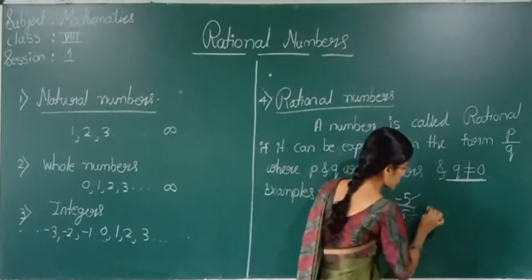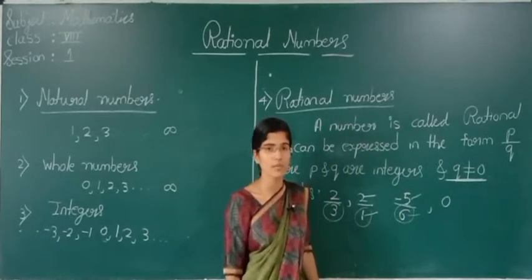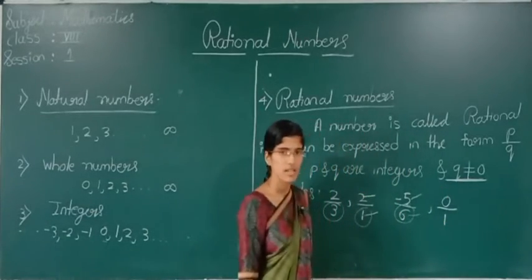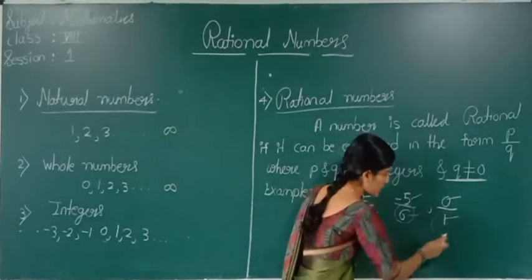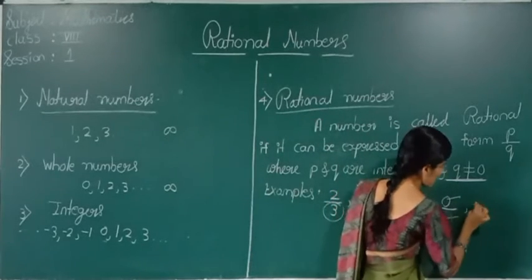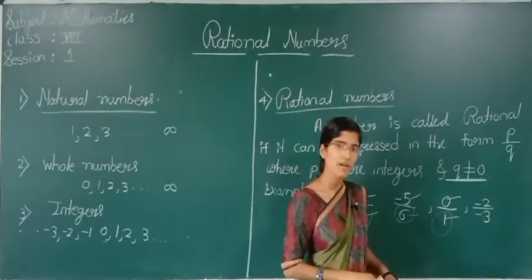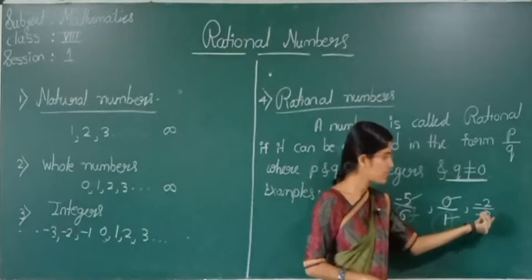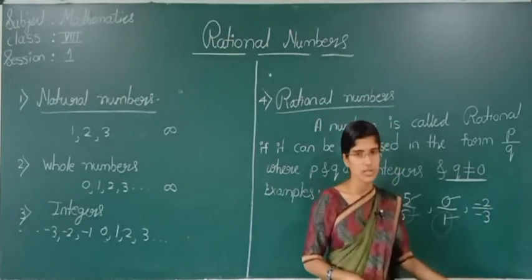Now see, is 0 a rational number? Yes, 0 is a rational number. Why? See, 0 can be written as 0 by 1. Here 0 and 1 are integers and the denominator is not equal to 0. Again we can write an example, minus 2 by minus 3. Is this a rational number? Yes. See here, P and Q are integers and the denominator is not equal to 0.